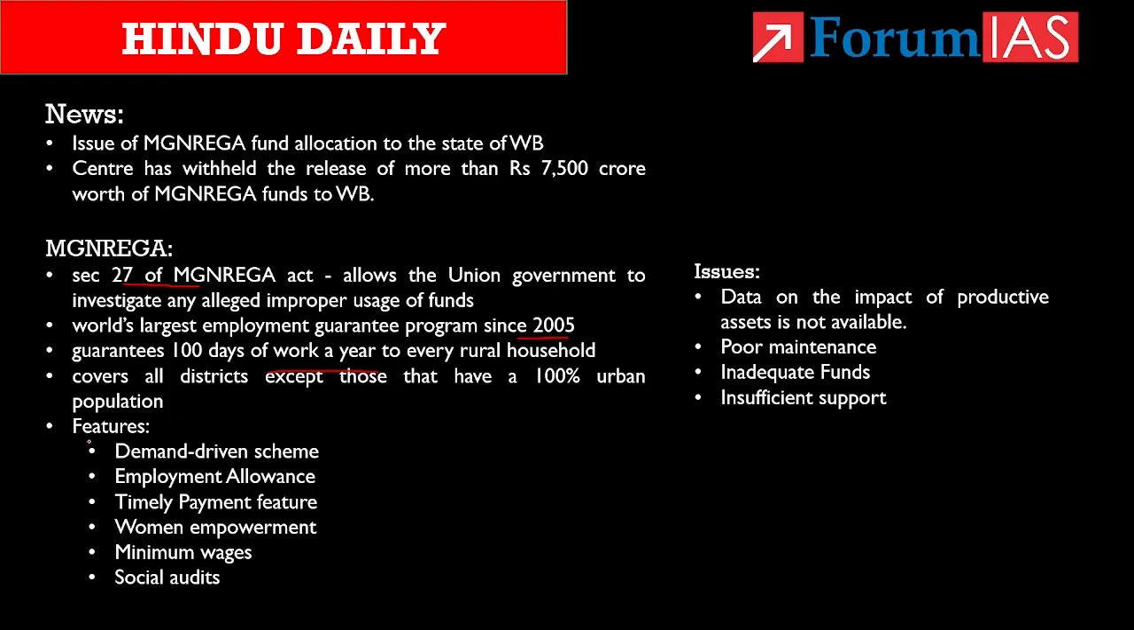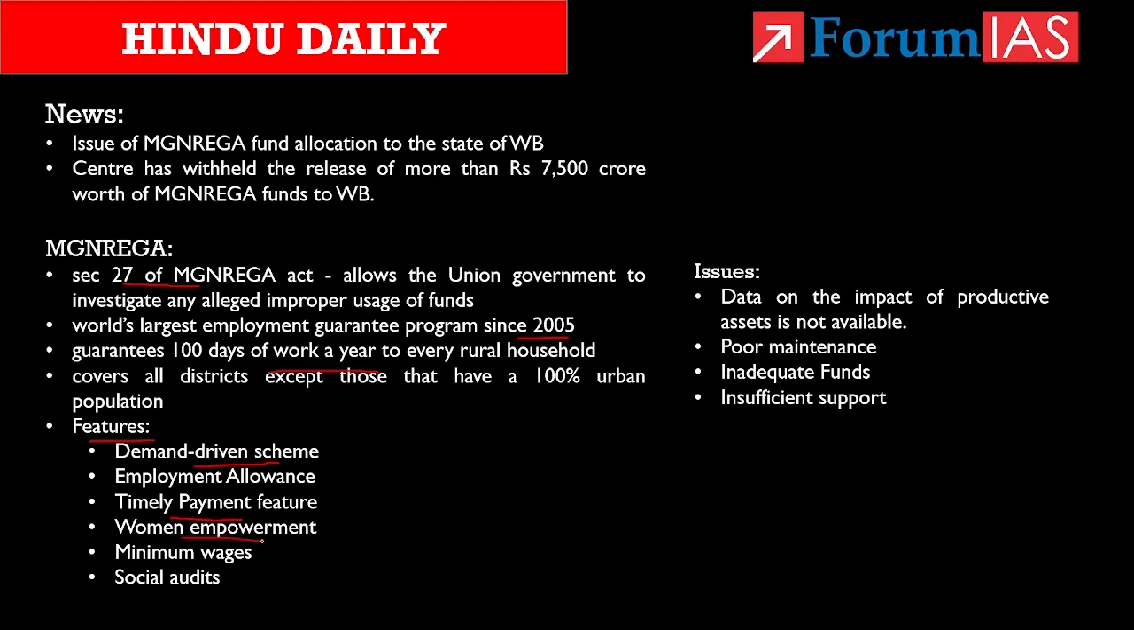Now, if we take the features of the MGNREGA, it is a demand-driven scheme. That is, workers will get the work whenever they demand and not when the government has the work available. Secondly, it provides employment allowance. See, Gram Panchayats have the mandate to provide employment within 15 days of the work application. If the Gram Panchayat fails to provide the job, the worker will get an unemployment allowance. Third is regarding the timely payment feature. Payment of wages is done within 15 days of completion of work. But in case of failure, the worker will get a delay compensation of 0.05% per day of wages earned.